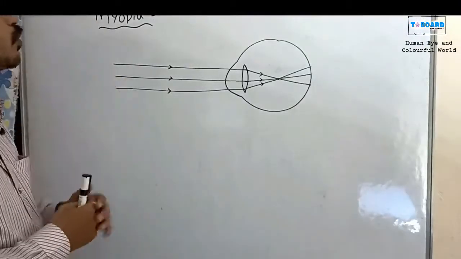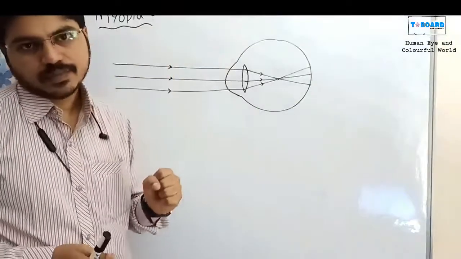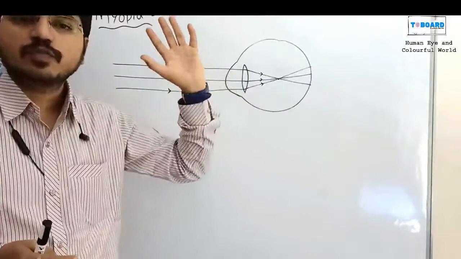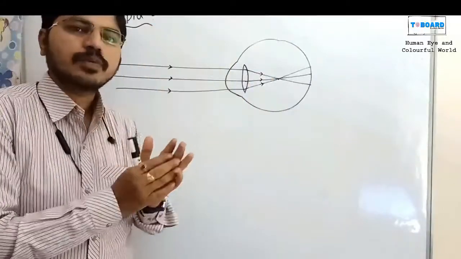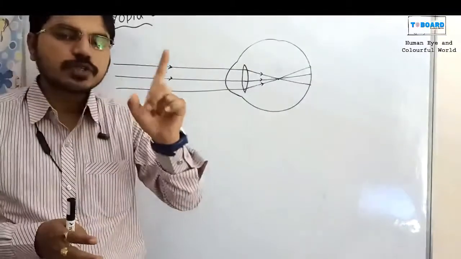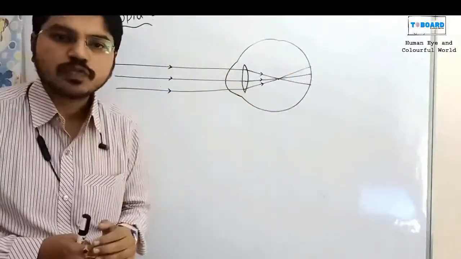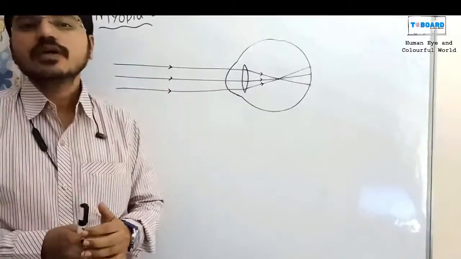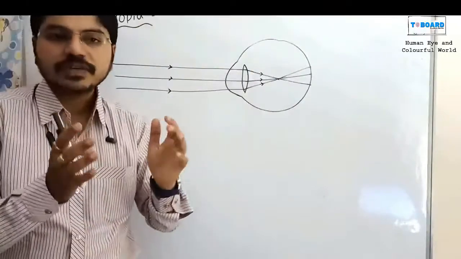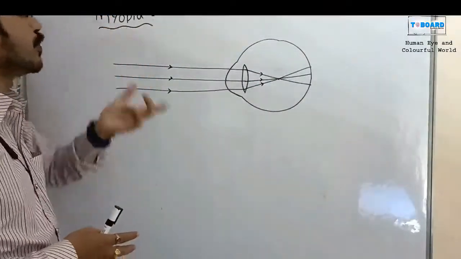So what is myopia? Myopia is one of the defects. In our daily life different people have different types of eye vision. The first one is myopia, the second one is hypermetropia, and the third one is presbyopia. These are the different types of eye defects, and that is very important. The first one is myopia.